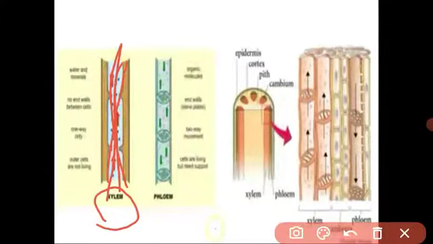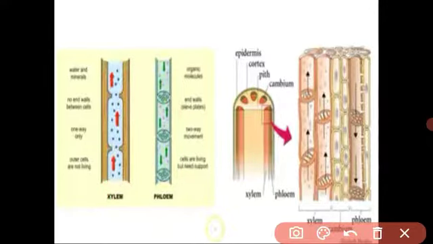Got it? We have seen the banyan tree, peepal tree, neem tree. These trees are very tall, and the xylem tissue transfers the water to the top of the tree. Understood? Due to this tissue, the root can transport the water to the upper parts of the plant.